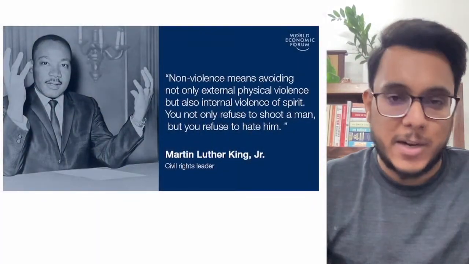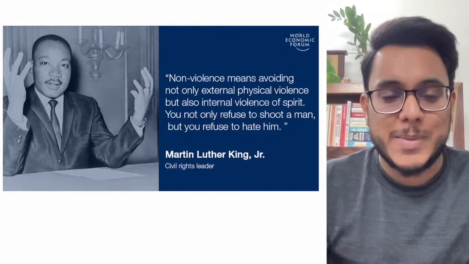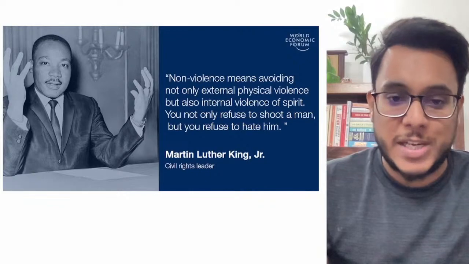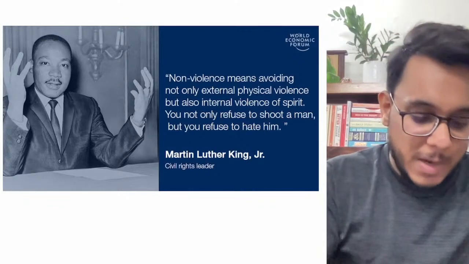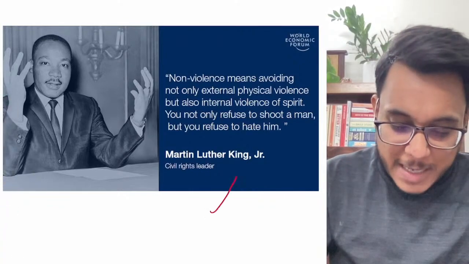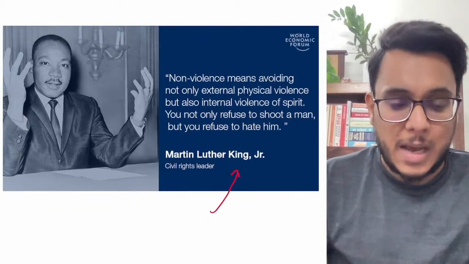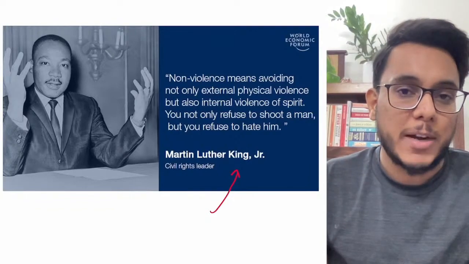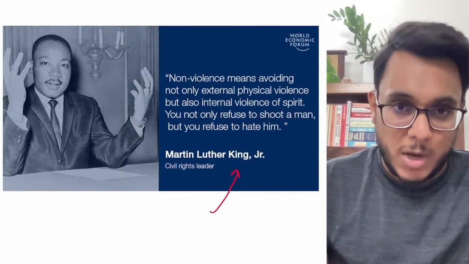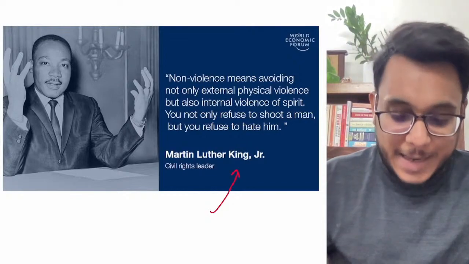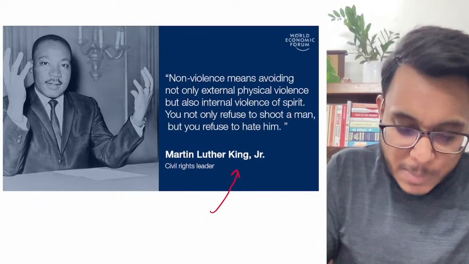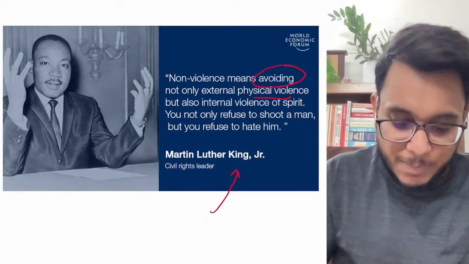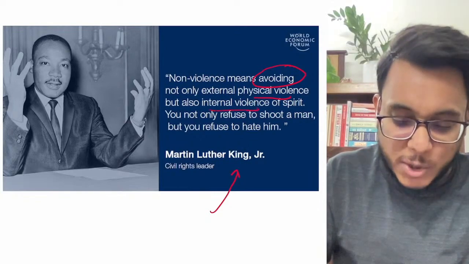So, guys, as we usually do, we will start with a quote which could be used in your GS answers. Today we'll take the quote from Martin Luther King Jr., the American civil rights activist. Martin Luther King Jr. talked about what constitutes violence. He says that non-violence means avoiding not only external physical violence but also the internal violence of spirit.